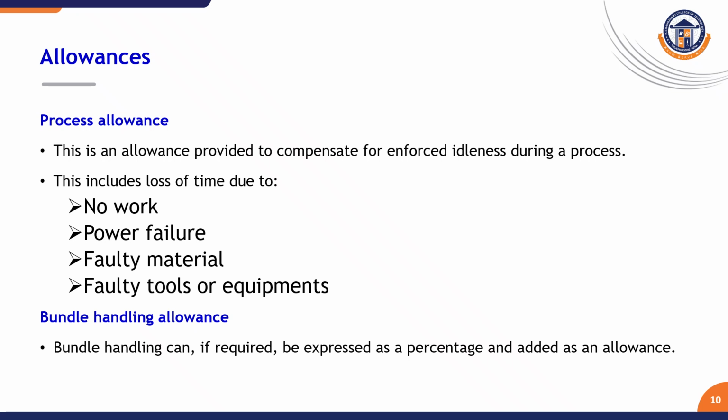So when faulty material comes, production is stopped for a few minutes. It is not the responsibility of the worker, so they have to be given extra time. Faulty tools or equipment, and bundle handling allowance, which is expressed as a percentage of total allowance. These things we face every day on the production shop floor. They are called process allowance.